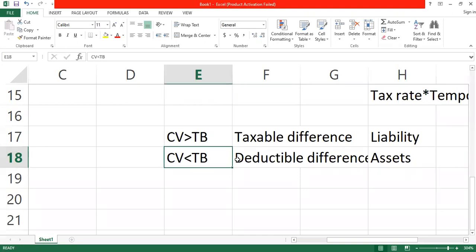If it is deductible, it means that the carrying value the company is charging is higher than the tax base. So the company is subtracting a figure which it is going to be given in the future by the tax authority. So the company is going to enjoy some benefit in the future, and that is a deductible difference. We treat it as a deferred tax asset, also a non-current asset. All right.